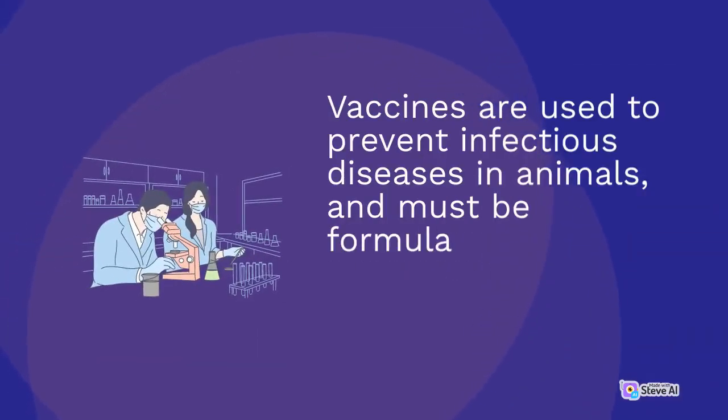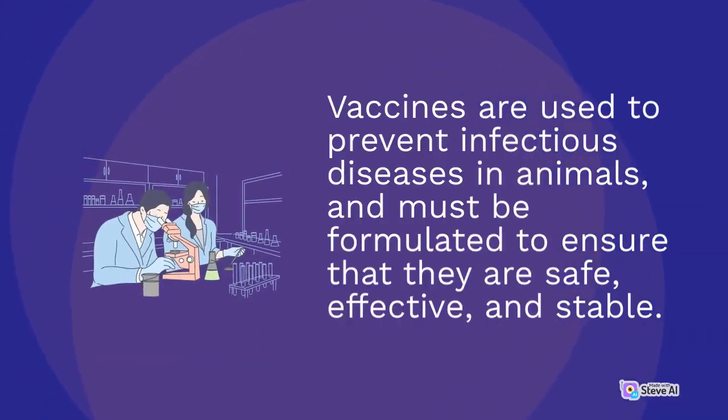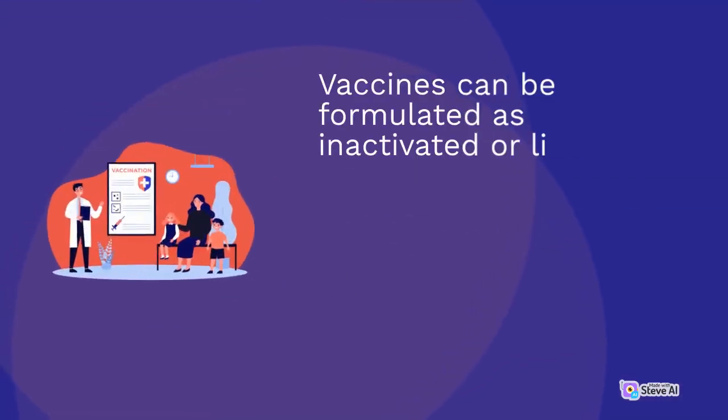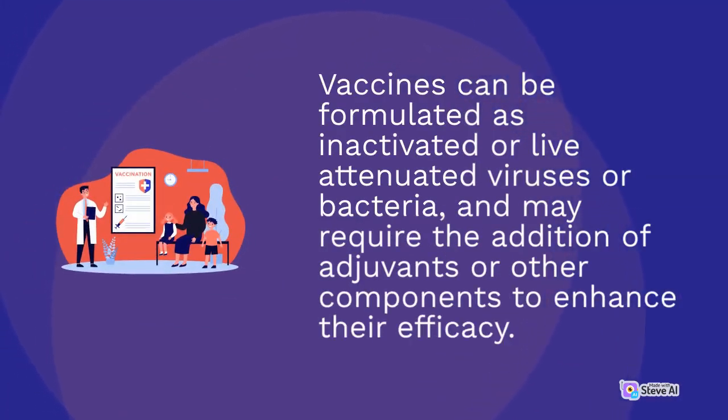Vaccines are used to prevent infectious diseases in animals, and must be formulated to ensure that they are safe, effective, and stable. Vaccines can be formulated as inactivated or live-attenuated viruses or bacteria, and may require the addition of adjuvants or other components to enhance their efficacy.